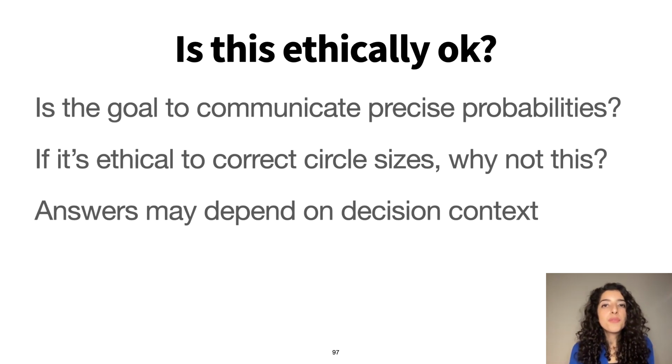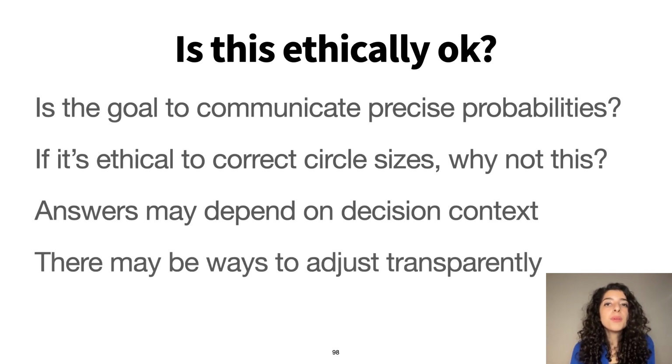Whether this feels ethically okay might depend on the decision context. So for example, weather forecasts tend to overpredict the chance of rain because people are happier if they're told it's going to rain and it doesn't than the reverse of that. There also might be ways to apply these kinds of corrections more transparently that might feel more ethical, but I think the answer to this question is not that simple and is definitely worth discussing.